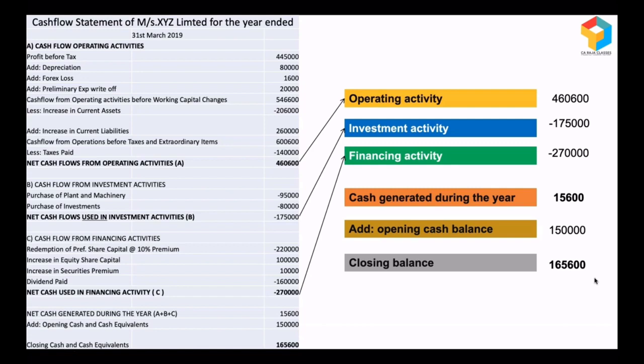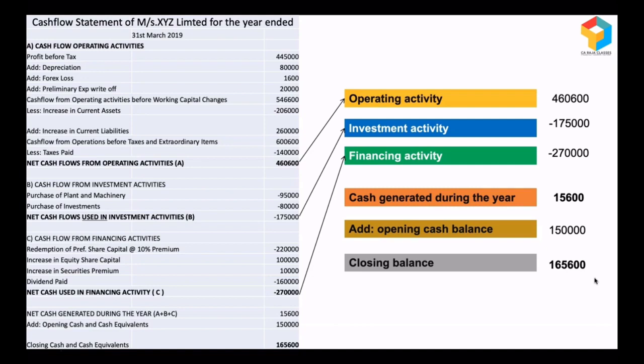Look at their investment activities. Is it positive or negative? Positive means they are disposing of their investments. They are getting some money out of investments. If they are selling their investments, what assets are they selling? Are they selling core assets or non-core assets? If they are selling the core assets, then the question of going concern will arise, because by selling their core assets, how will they continue their operations in future? Or if they are selling their non-core assets, it's a good strategy, because they are infusing liquidity into the business by disposing of the assets which are not required for running the show.